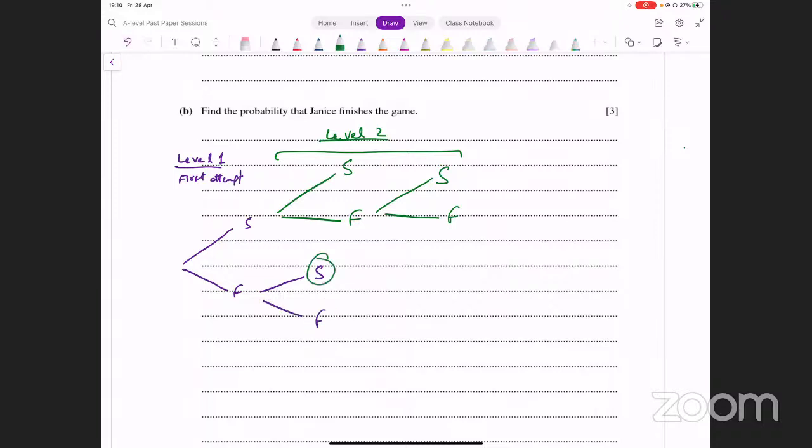If she is successful, she moves on to the second level. So she's either successful there or she fails. If she's successful, the game finishes. If she fails, she has another attempt, and in that attempt, she can either be successful or fail again. This is what the tree diagram is going to look like. The blue part represents level 1, and the green part represents level 2. ठीक है? This is how it looks.